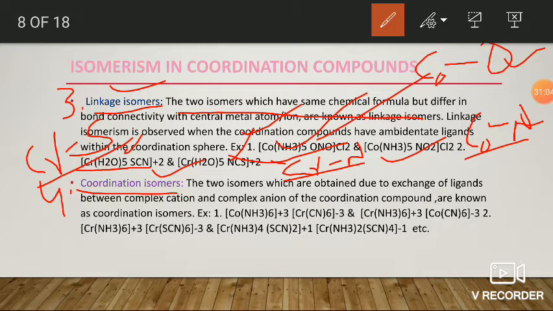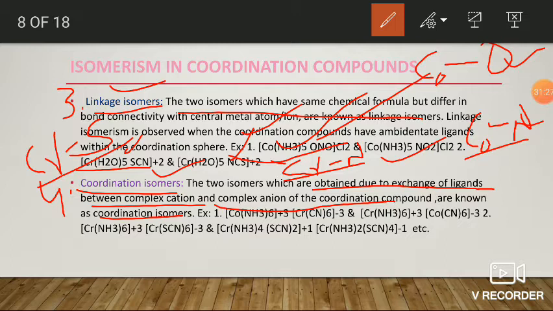They are obtained due to the exchange of ligands between the complex cation and complex anion of the coordination compound. If you take an example, the first one is here.